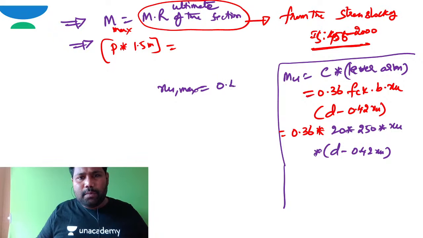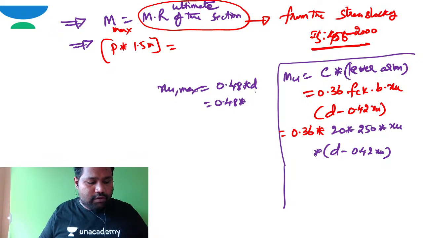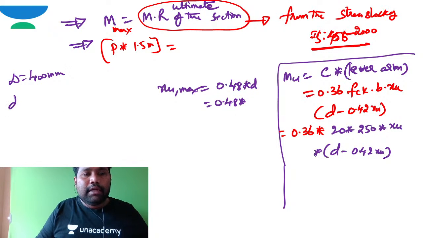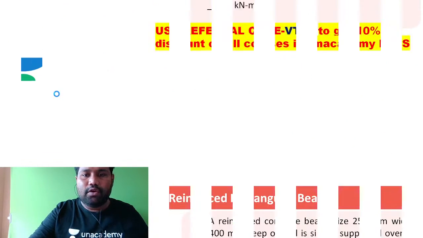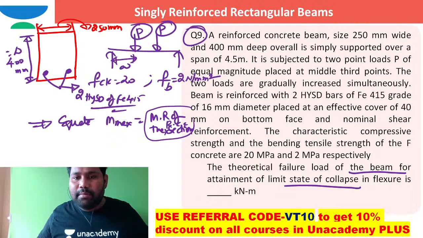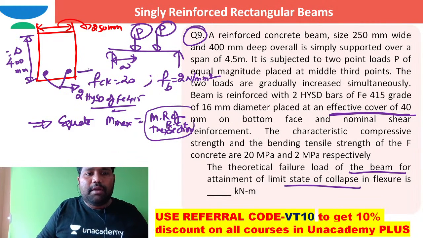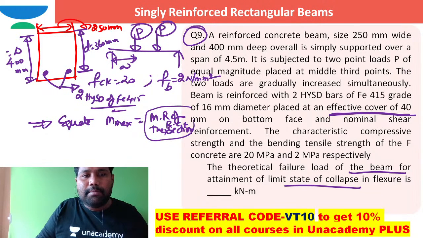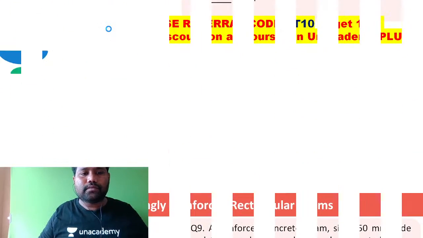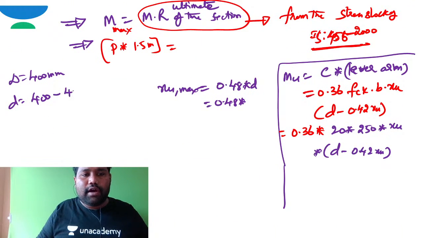is 0.48 times the effective depth. The overall depth is 400 millimeter. Effective depth is overall depth minus effective cover. Effective cover is given as 40 millimeter, so the effective depth d is 400 minus 40, which is 360 millimeter.